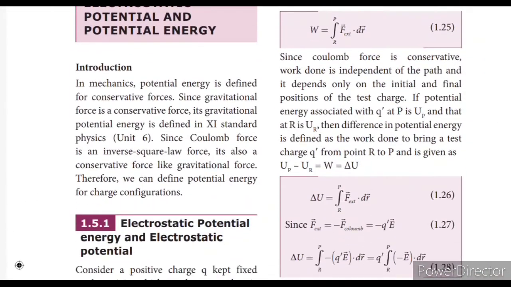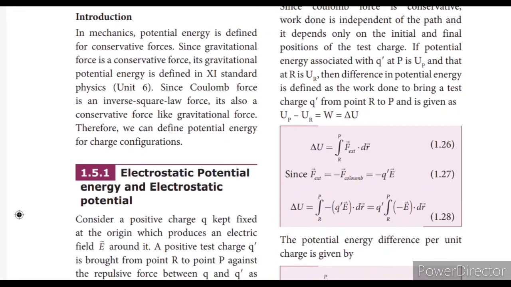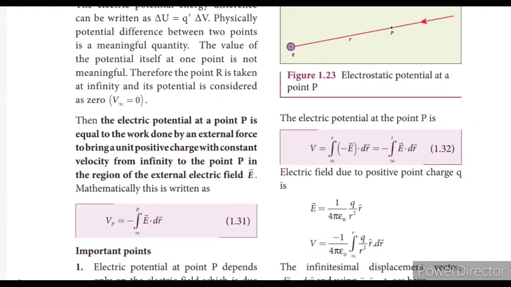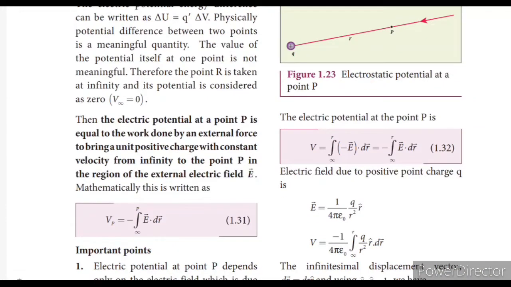Electrostatic potential. What is meant by potential? Electrostatic potential is nothing but bringing a unit positive charge from infinity to the point P where it is placed inside the electric field. That is the test charge. The electric potential at a point P is equal to the work done by the external force to bring the unit positive charge with constant velocity from infinity to the point P in the region of the external electric field.